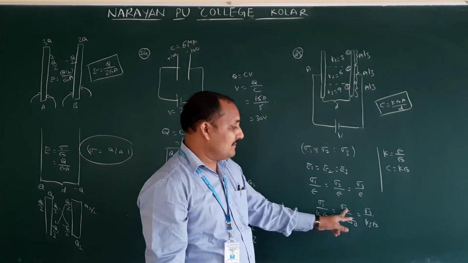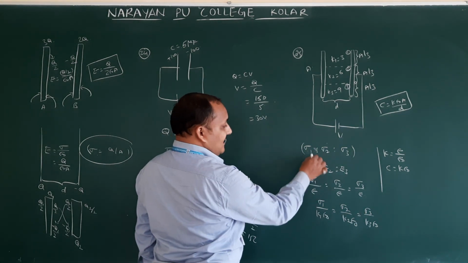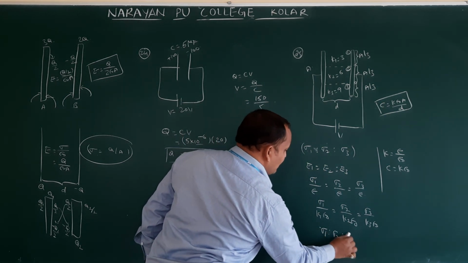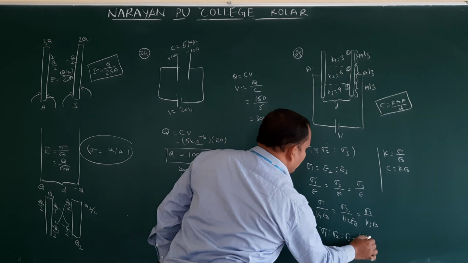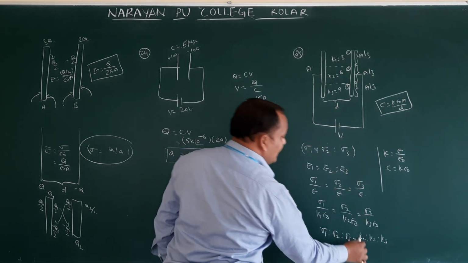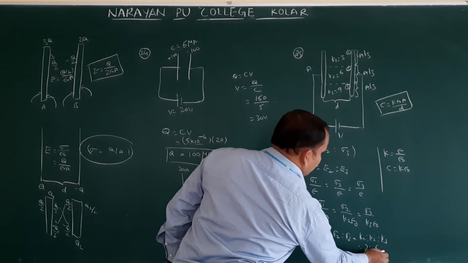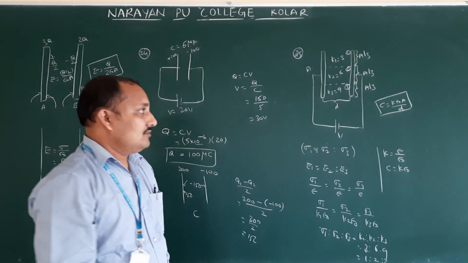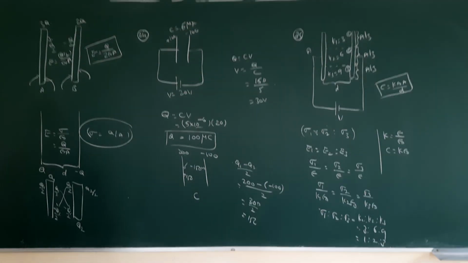They are asking sigma 1, sigma 2, sigma 3. Then this is equal to E1, E2, E3. Therefore, sigma 1 is to sigma 2 is to sigma 3 equals K1 is to K2 is to K3. K1, K2, K3 values, how much did they give? 3 is to 6 is to 9. So therefore, 1 is to 2 is to 3. That is the final answer: 1 is to 2 is to 3.